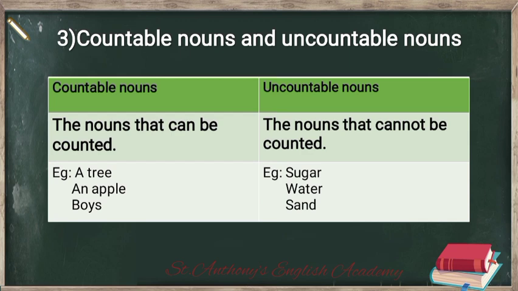So after that we have uncountable nouns. Putte, we call this noun as non-countable nouns and also as mass nouns, right? So these nouns cannot be counted, so we call them uncountable nouns. So here we have few examples. We have sugar, water, sand, right? Putte, remember we cannot use any articles with them.